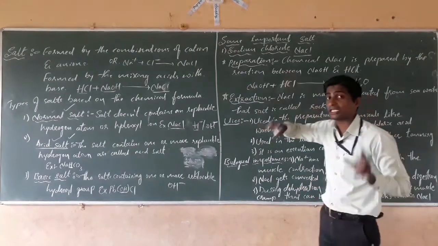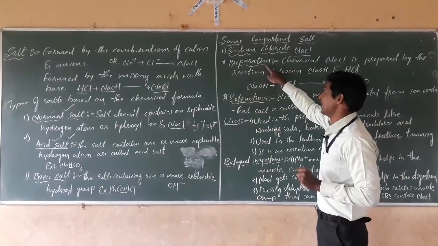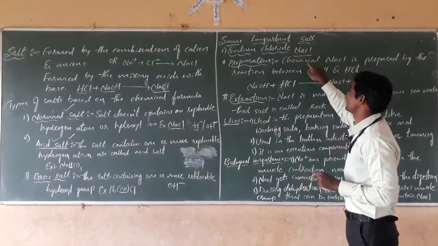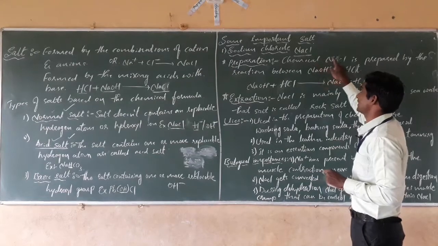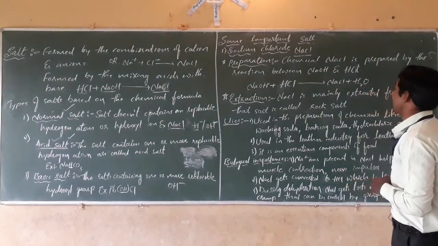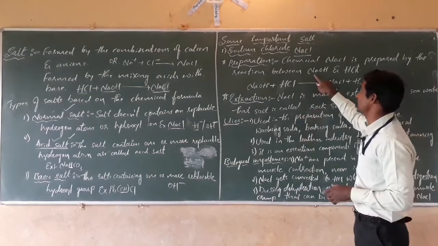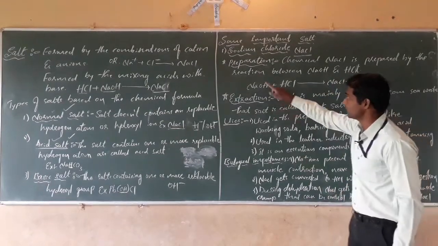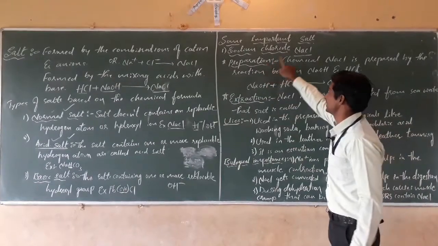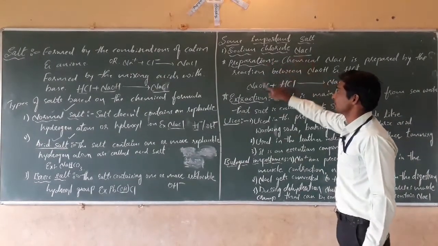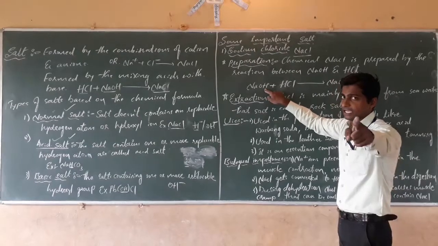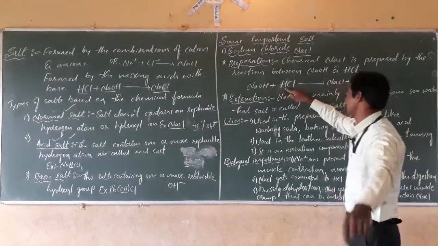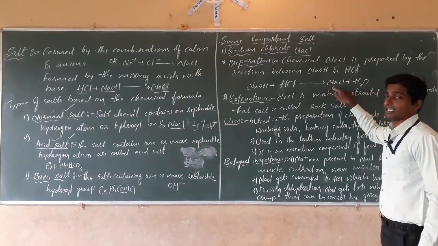In the laboratory we can also prepare common salt. Sodium chloride, NaCl, is prepared by the reaction between sodium hydroxide and hydrochloric acid. We can prepare sodium chloride in the laboratory by mixing the base sodium hydroxide with the acid hydrochloric acid, and then we will get sodium chloride.